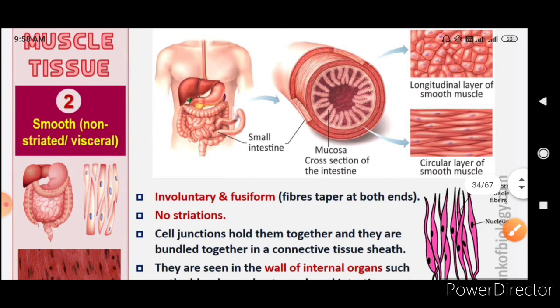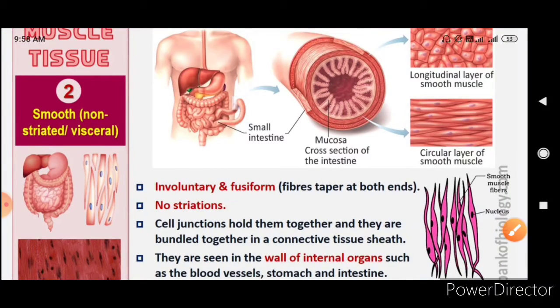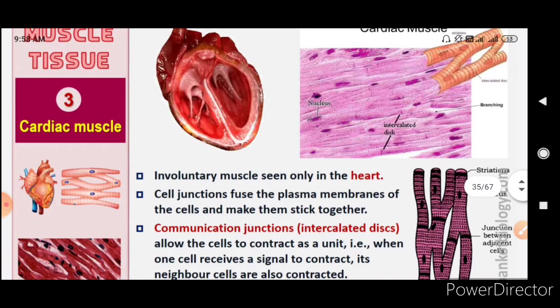Okay, this is the same slide. Now comes the cardiac muscle, an involuntary muscle which is seen only in the heart.